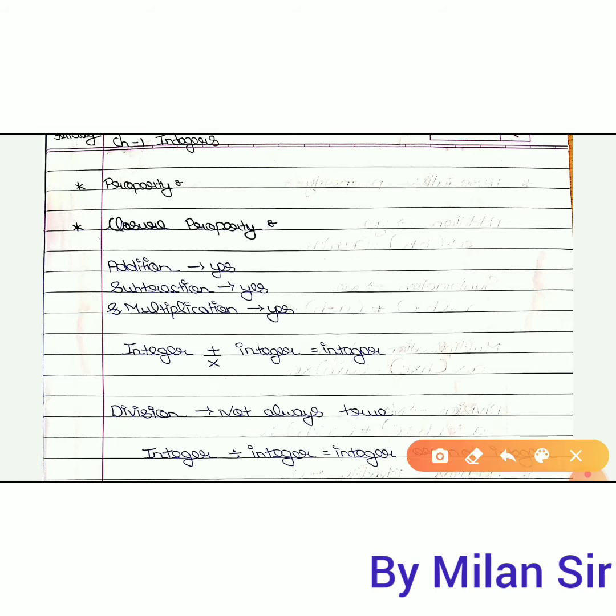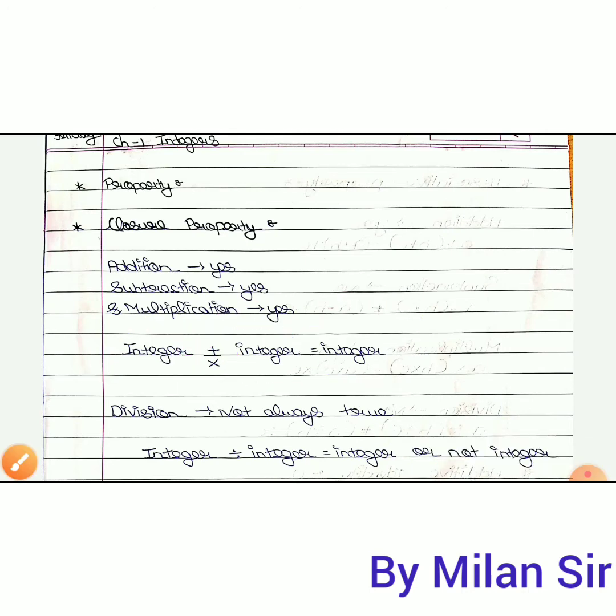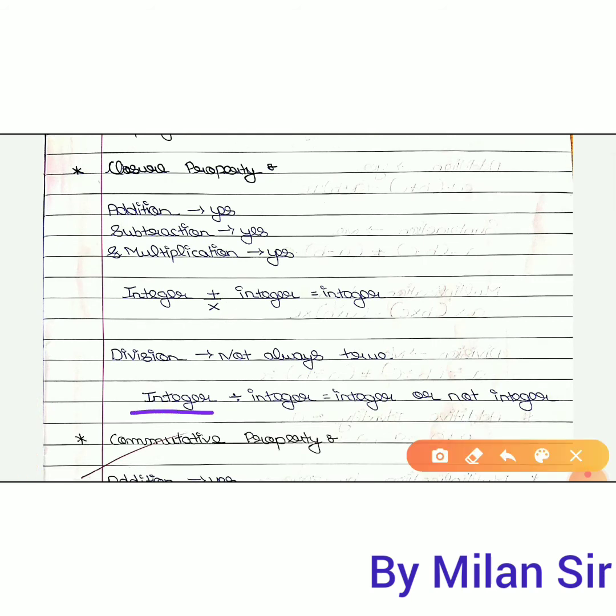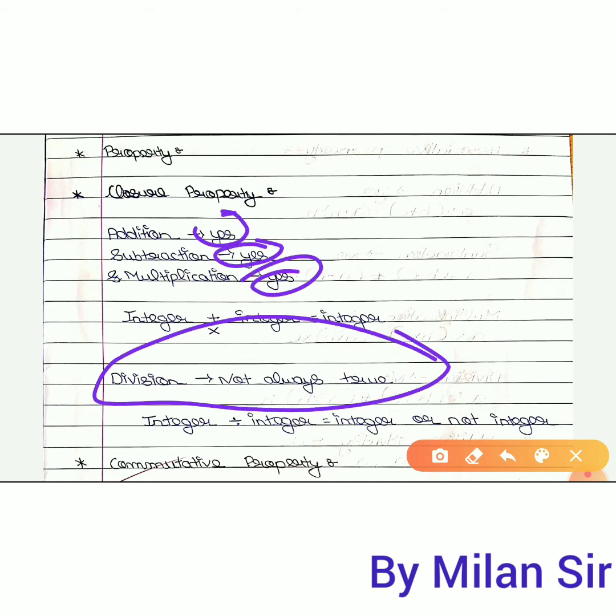Here, in short, I have written integer plus, minus or multiply. You can use the addition process, the subtraction process, or the multiplication process. If you take two integer numbers, you get the answer as an integer number. But for division, integer divided by integer is sometimes an integer, otherwise not an integer. So the closure property is applied for addition, subtraction and multiplication, but not applied for division.